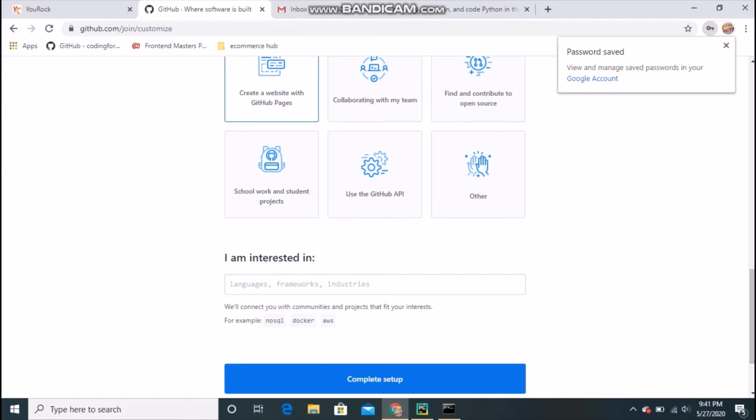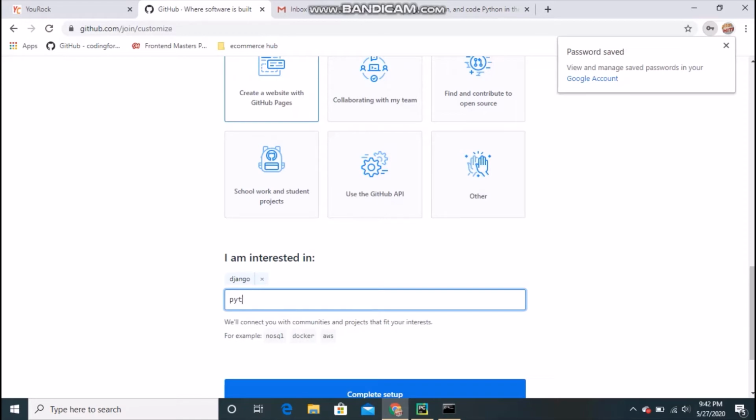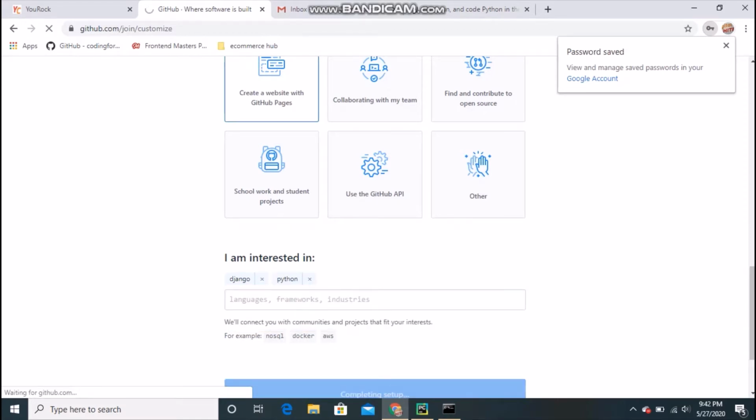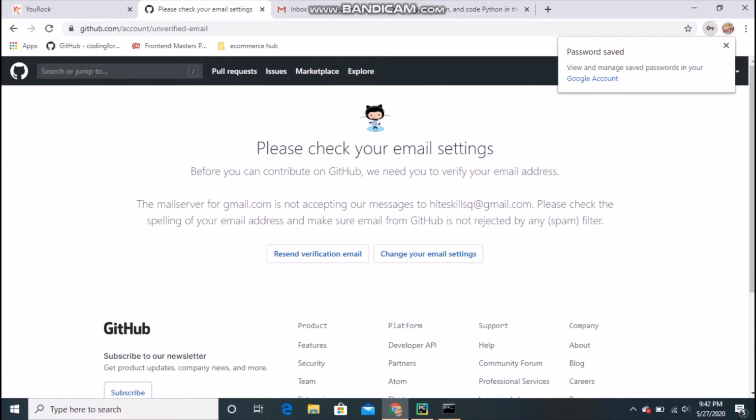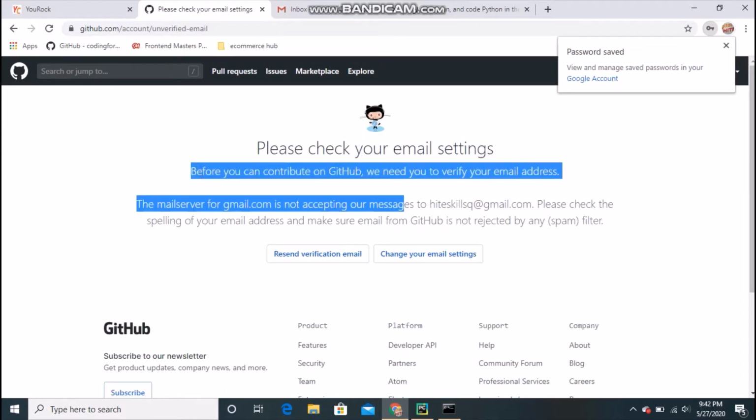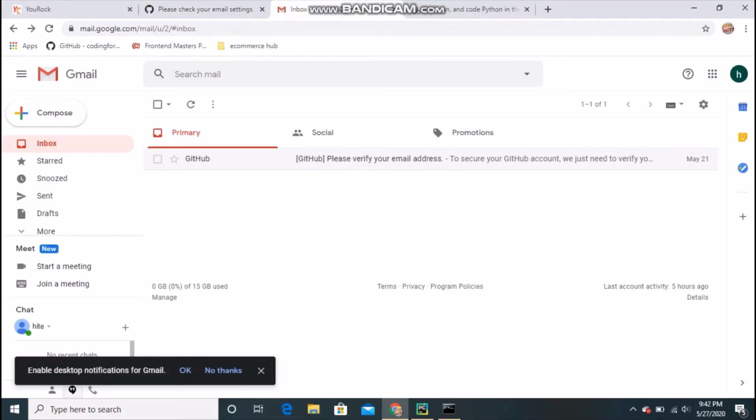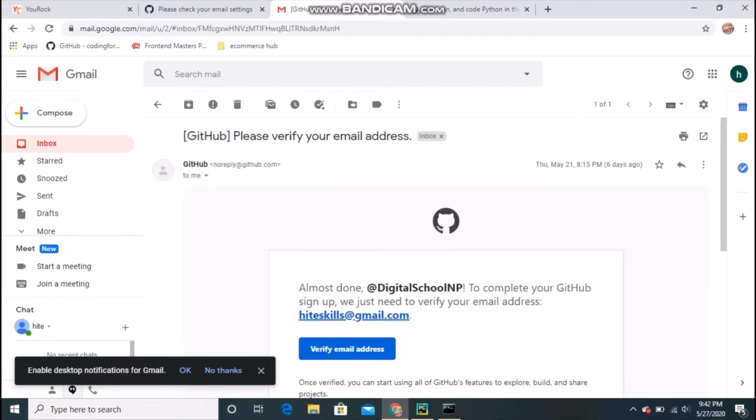Just give a few here. It's not compulsory. And then complete setup. Now it asks you to verify your email. Before you start, you must verify your email. So whatever email you have given, just go there, and an email something like this comes from GitHub. Just click on verify email. After that you will be logged in automatically.